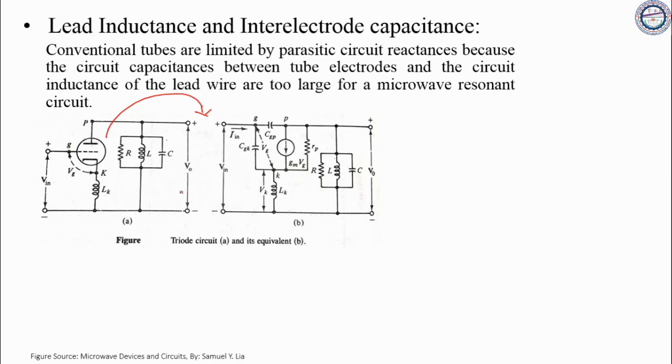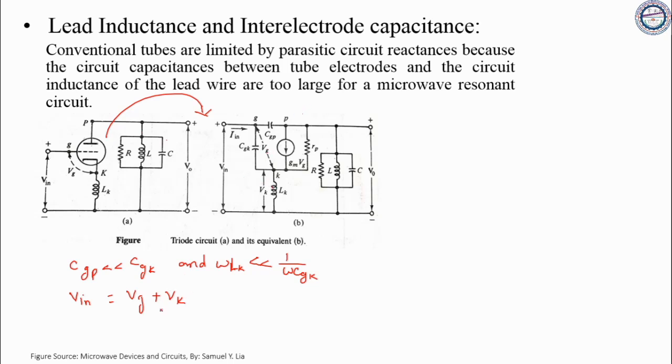So now we can see CGP is much less than CGK. This is an assumption, and omega Lk is much less than 1 upon omega CGK. This is an assumption. Under these assumptions, we will find the input voltage Vin. Vin should be equal to Vg plus Vk.